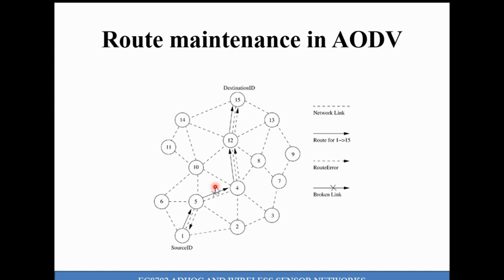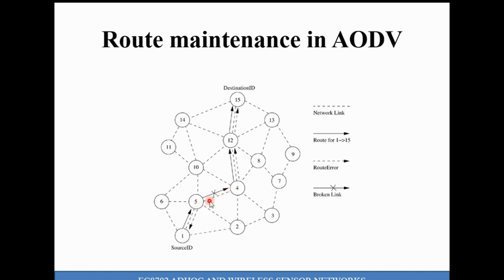In route maintenance, if the path is broken, it will instantly choose an alternate path. Here in this picture I have shown that the path between 5 and 4 has been broken. This break can be handled by node 5 as well as node 4.